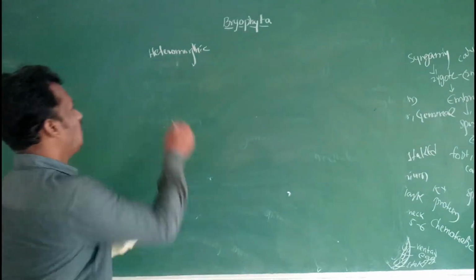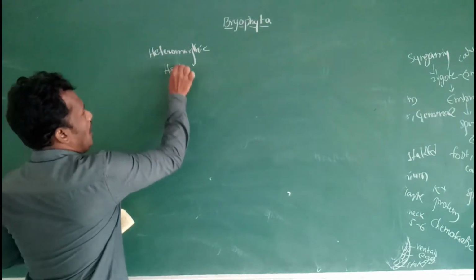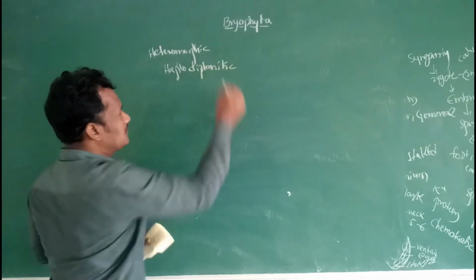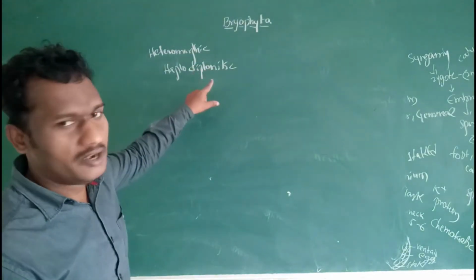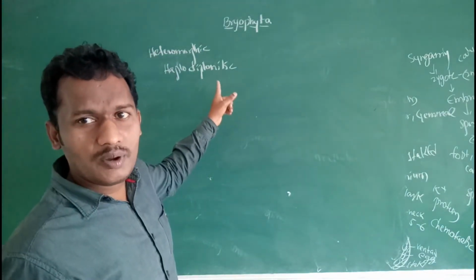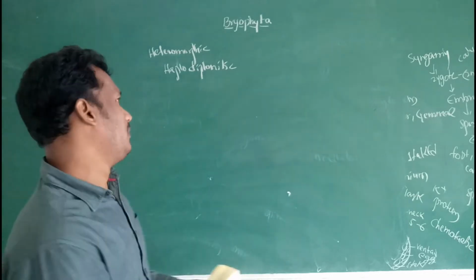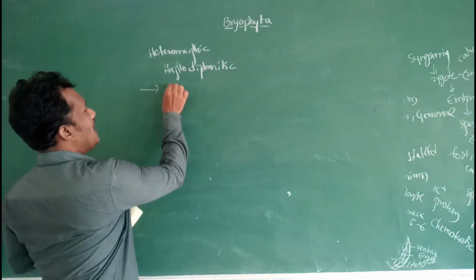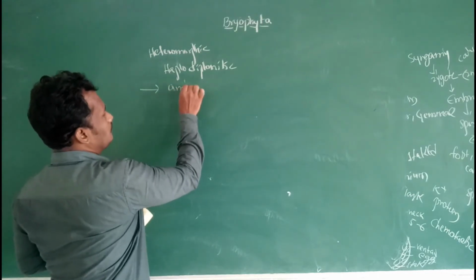The life cycle in bryophytes is haplodiploidic, with haploid and diploid stages in alternate manner. Haplodiploidic life cycle is present. Bryophytic plants are generally known as amphibians.